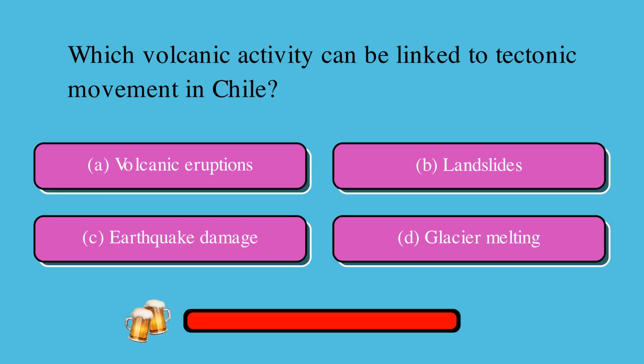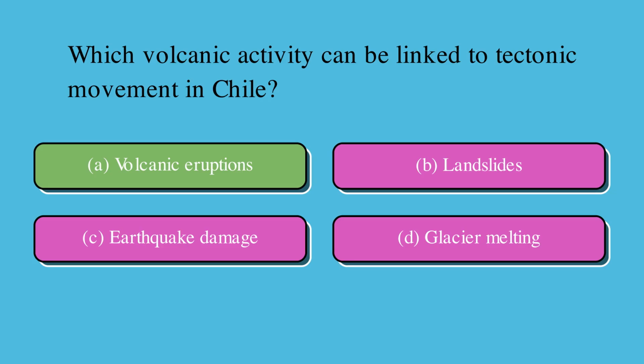Which volcanic activity can be linked to tectonic movement in Chile? Is it A, volcanic eruptions, B, landslides, C, earthquake damage, or D, glacier melting? The correct answer is A, volcanic eruptions.